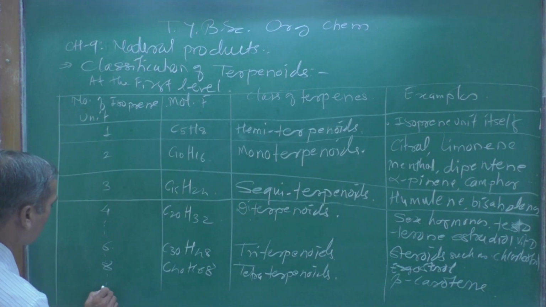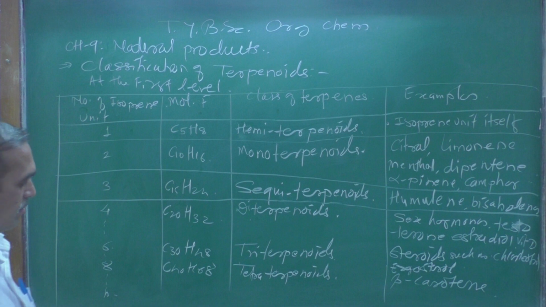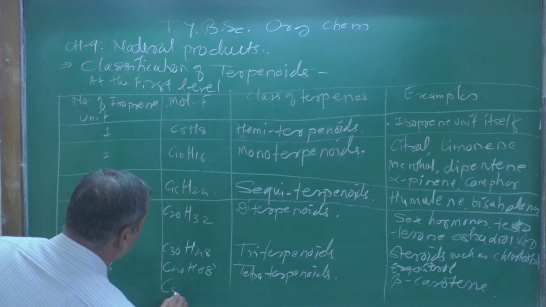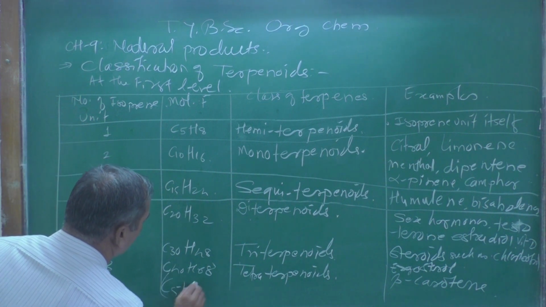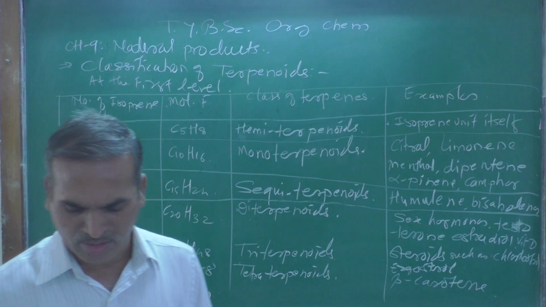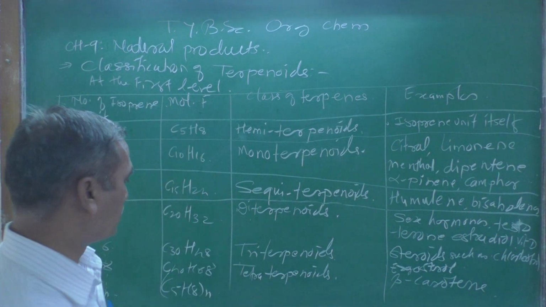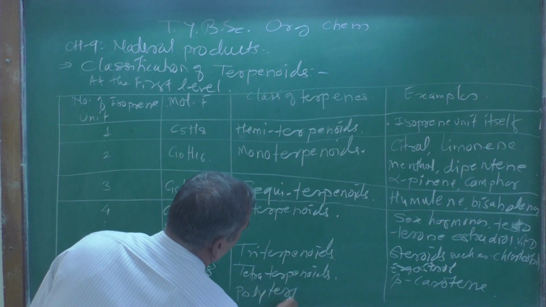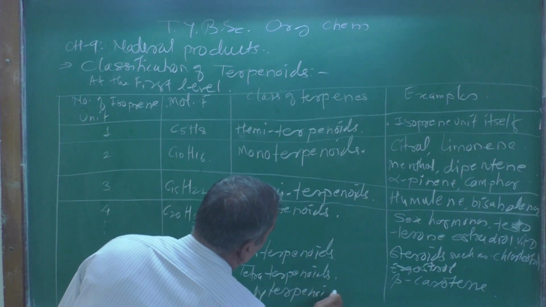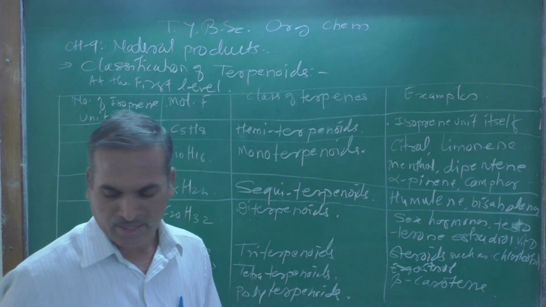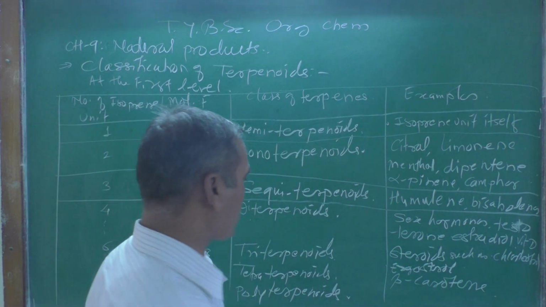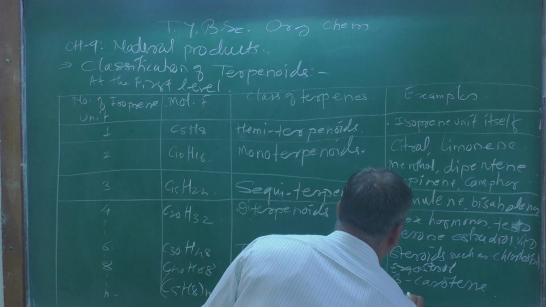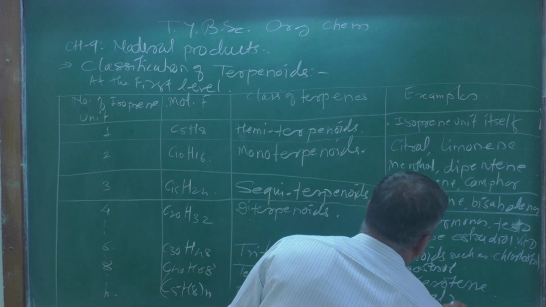Then suppose there are n number of units, so you will get (C5H8)n, and that is called a polyterpenoid. The examples are natural rubber.